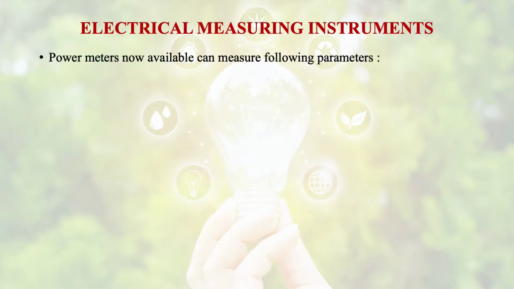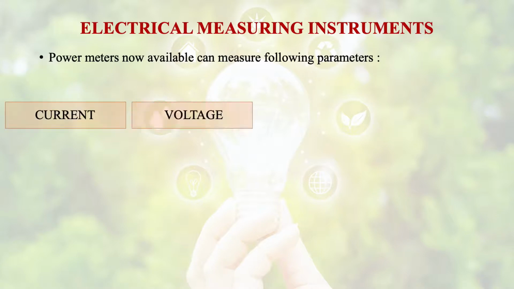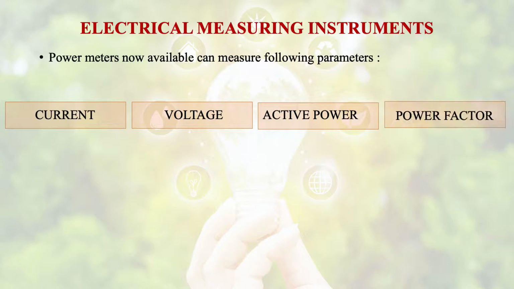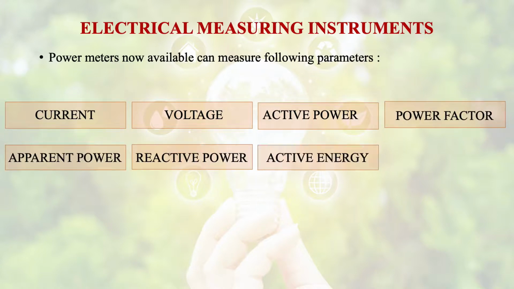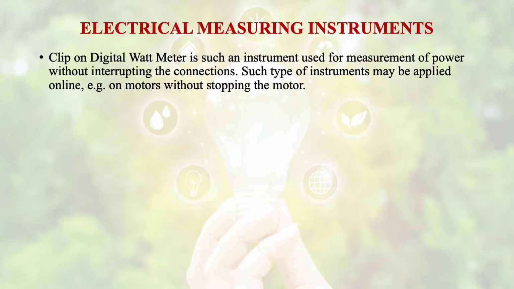Power meters available in the market could measure current, voltage, active power, power factor, apparent power, reactive power, active energy and frequency as well. Nowadays several clip-on ampere meters, clip-on digital PF meters, clip-on digital watt meters are also available in the market.